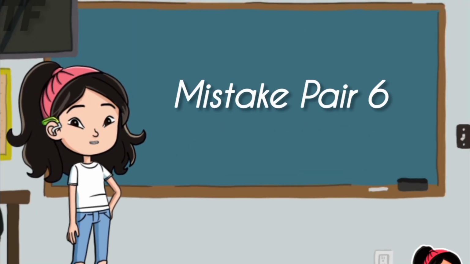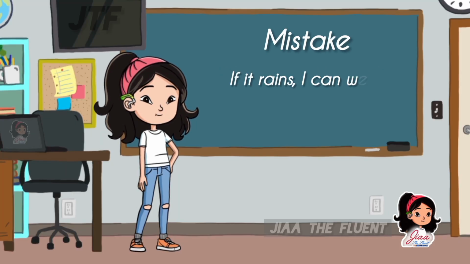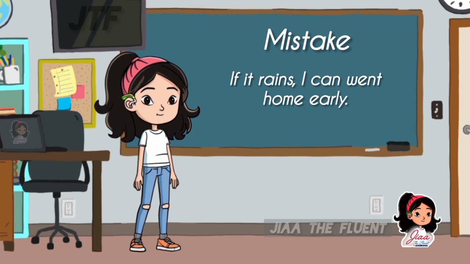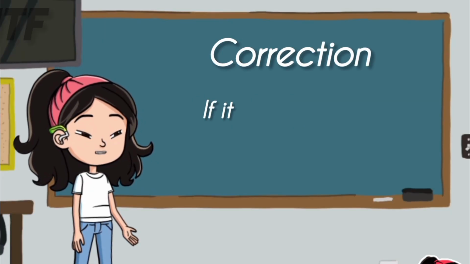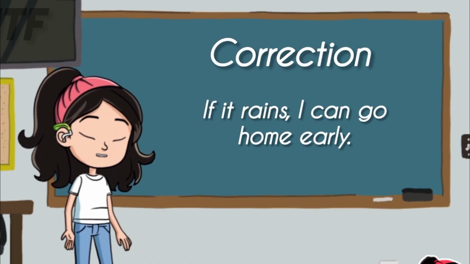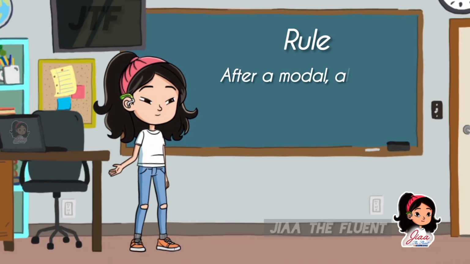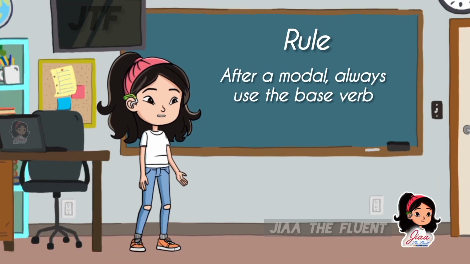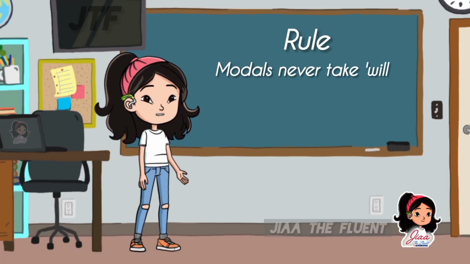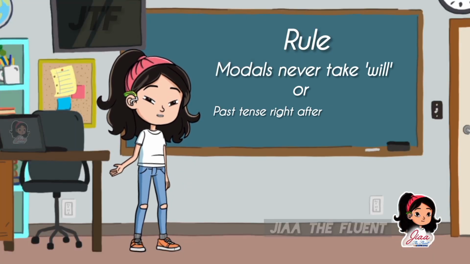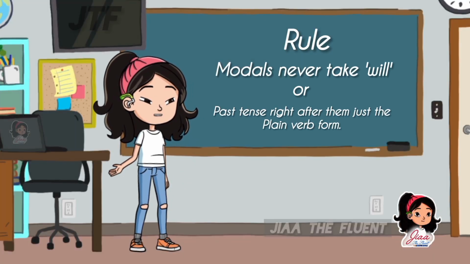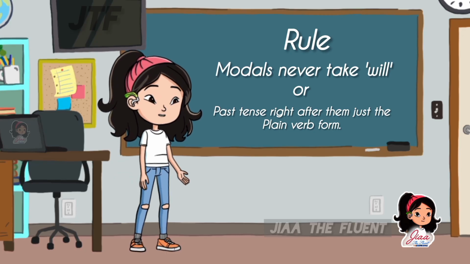Mistake pair 6. Mistake: If it rains, I can went home early. Correction: If it rains, I can go home early. Rule: after a modal, always use the base verb. Modals never take will or past tense right after them, just the plain verb form.